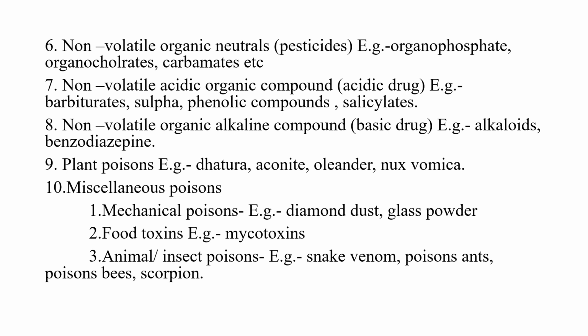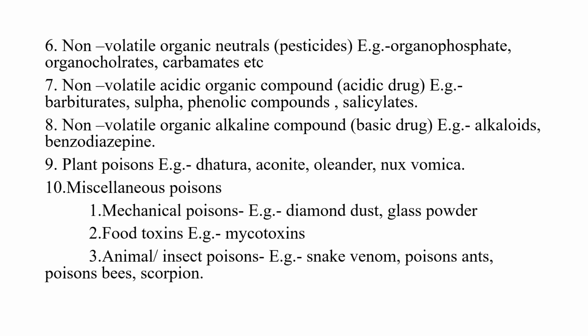And the last one, the miscellaneous poisons, which include mechanical poisons, food toxins, and animal or insect poisons. Mechanical poisons are obtained from mechanical sources, from elements like diamond, glass, silica.